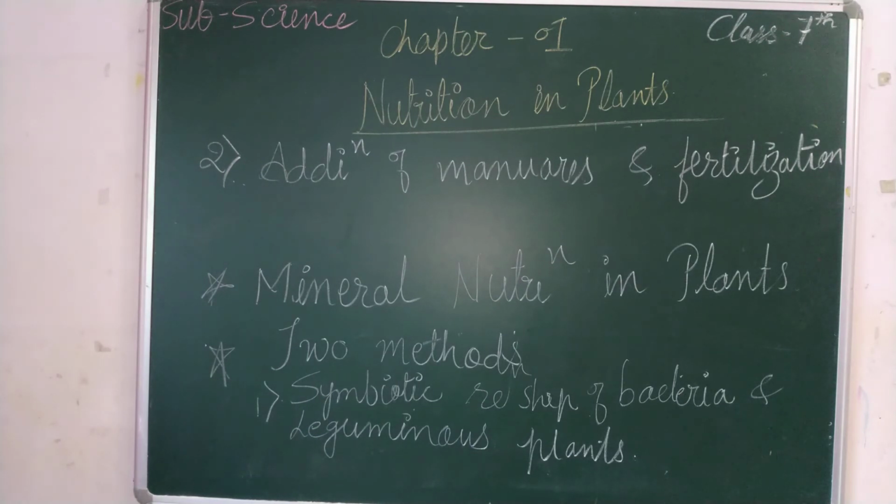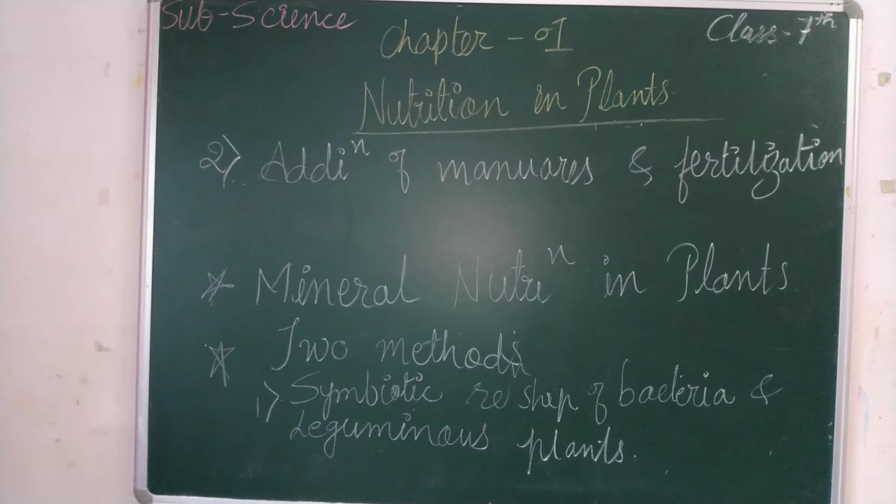If you can see the page number 12, up there are two methods by which the balance of minerals in the soil can be maintained. The first is the symbiotic relationship of bacteria and leguminous plants. What is the symbiotic relationship of bacteria and leguminous plants?